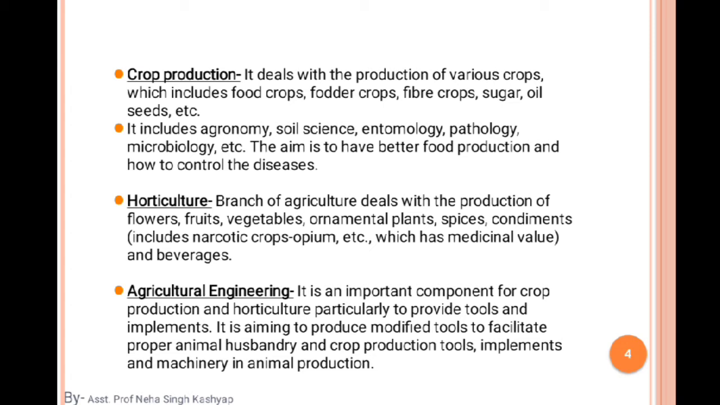Okay, so it could be a horticultural crop, like fruits and flowers. It could be a cereal crop. It could be a pulses crop. It depends on the situation, depends on the area, and depends on the requirements of human beings and our livestock management. Okay, and then after that, soil science.